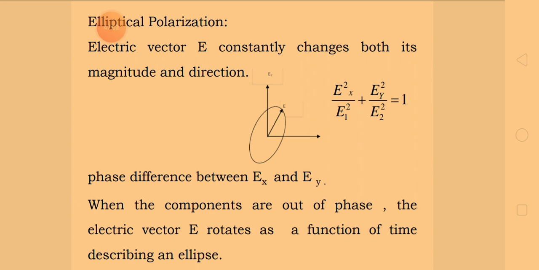So what is the meaning of E of z comma t? That is an electromagnetic wave which is propagating along the z direction with respect to time. That is exactly what E of z comma t is. Now this E of z comma t has two components. That means the electric vector of that electromagnetic wave has two components, that is Ex of z comma t and Ey of z comma t.